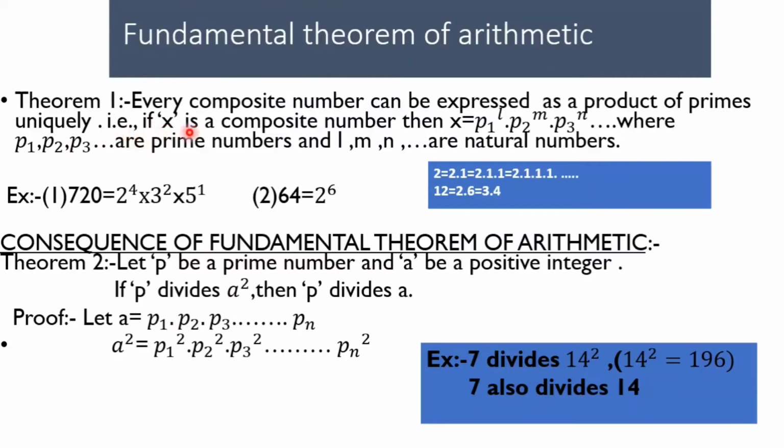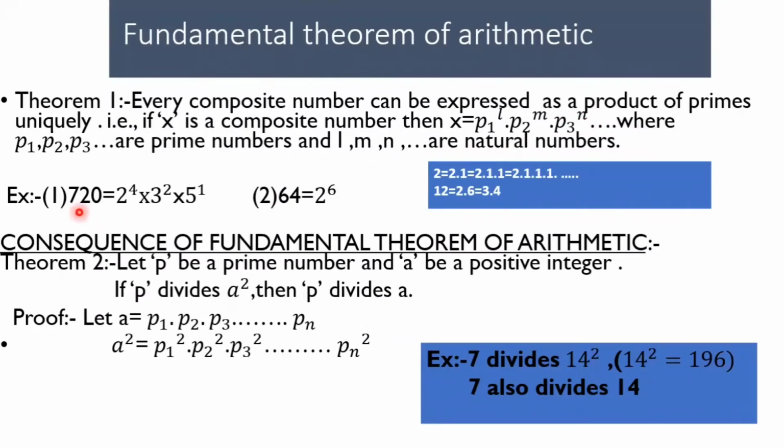That is, if x is a composite number, then x equal to p1 power l into p2 power m into p3 power n, and so on. Here p1, p2, p3 and so on are prime numbers. The powers l, m, n are natural numbers.